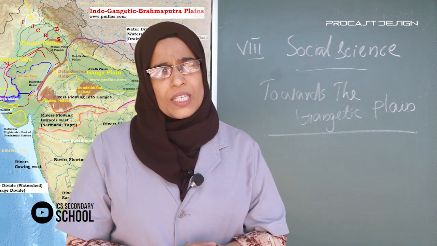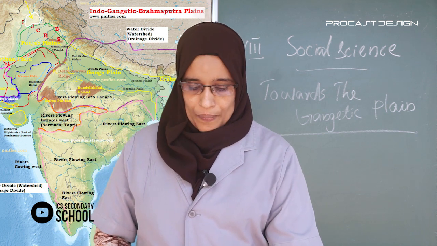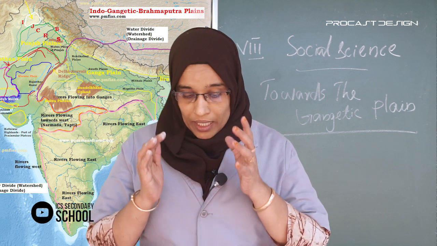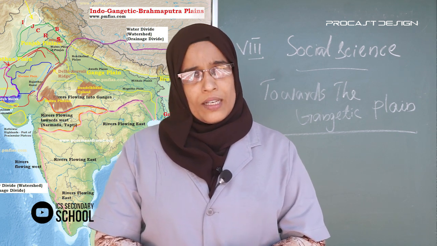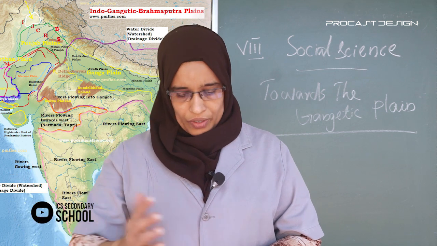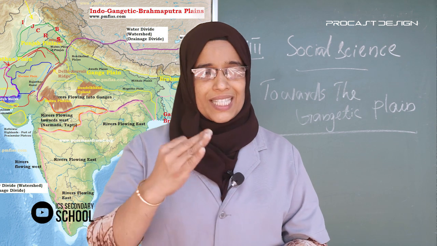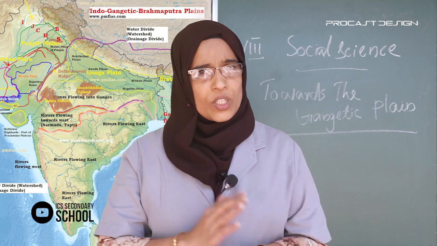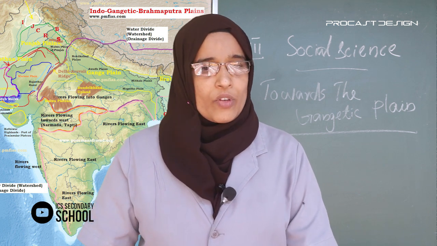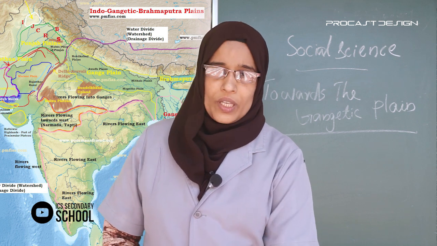Then what does Saptasindhu mean? The Saptasindhu region is the area including the river Saraswati together with the Sindhu river and its tributary rivers Jhelum, Chenab, Ravi, Satluj and Beas. Okay, this area was the Saptasindhu region.